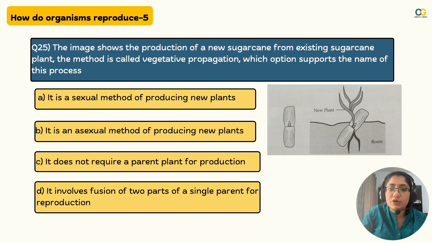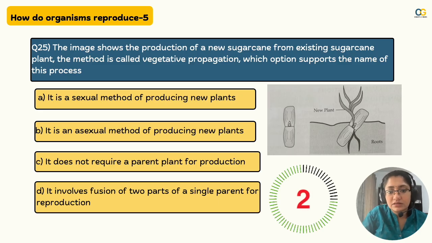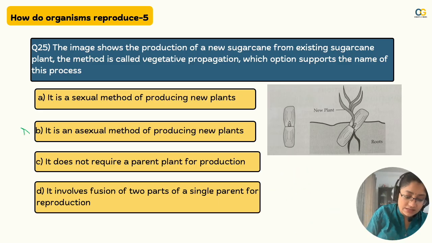The image shows the production of a new sugar cane from existing sugar cane. The method is called vegetative propagation. Which option supports the name of this process? Think. Yes, the answer is it is an asexual method of producing new plants.